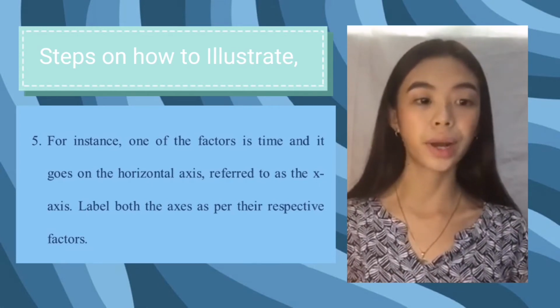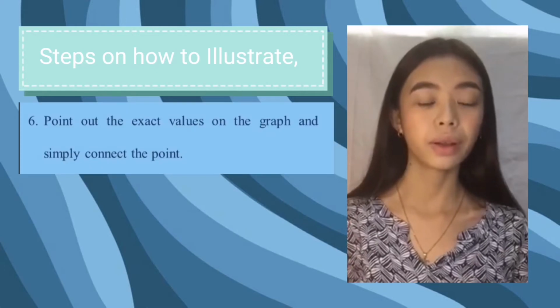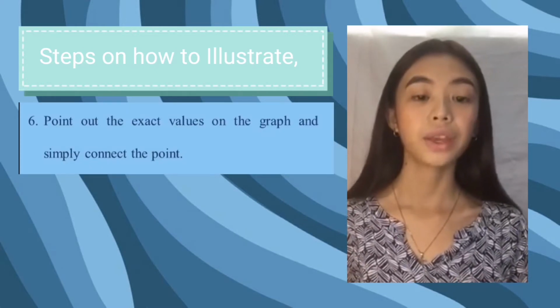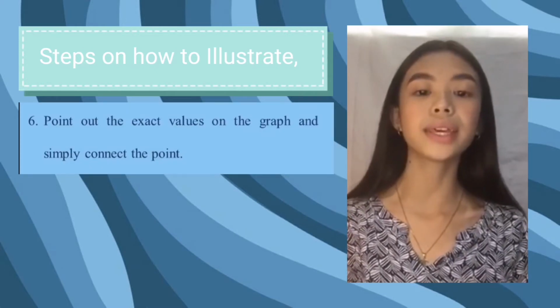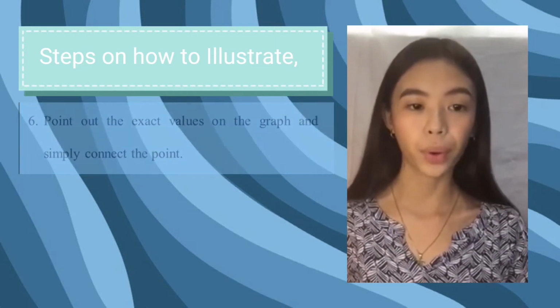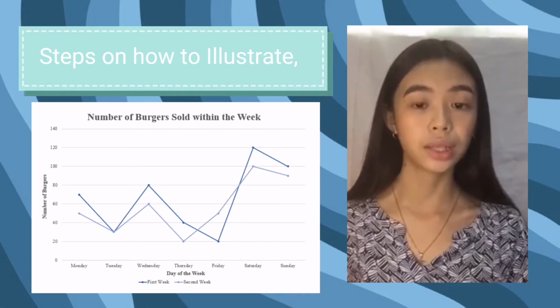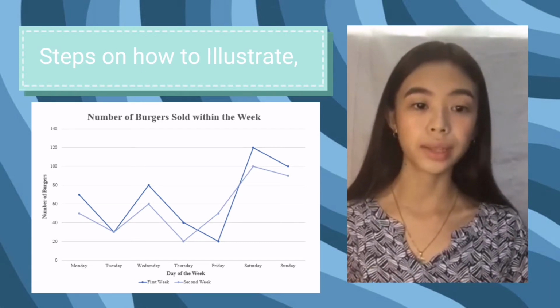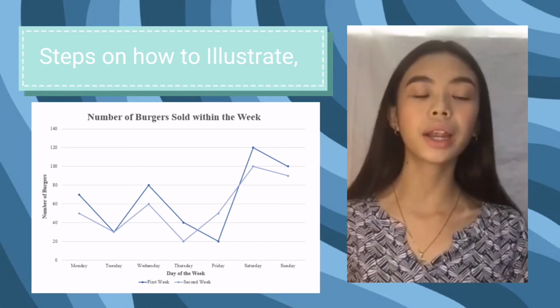And then the last part is, with the data already given in the problem, point out the exact values in the graph and simply connect the points. Once the points are joined, you can make a clear inference.